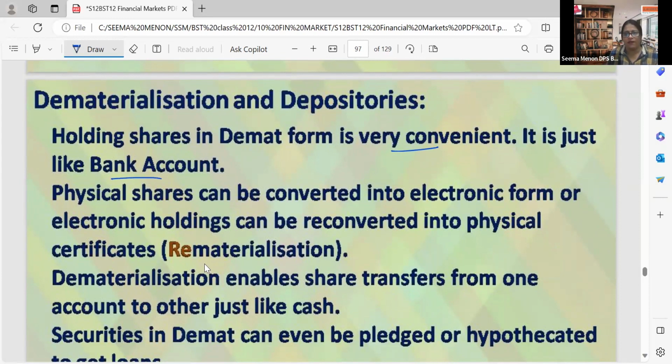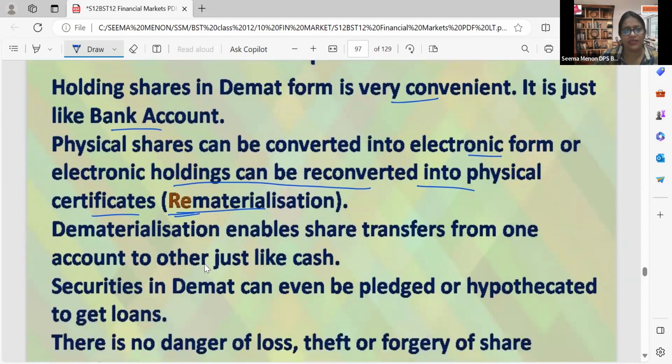Physical shares can be converted into electronic form, or electronic holdings can be reconverted into physical certificates. That is called rematerialization. Now we are not discussing that because the priority is dematerialization. Again, electronic holdings we can convert into physical certificates, certificates for debentures, etc. That is called rematerialization. Now our topic is dematerialization. Dematerialization means converting physical form into electronic form.